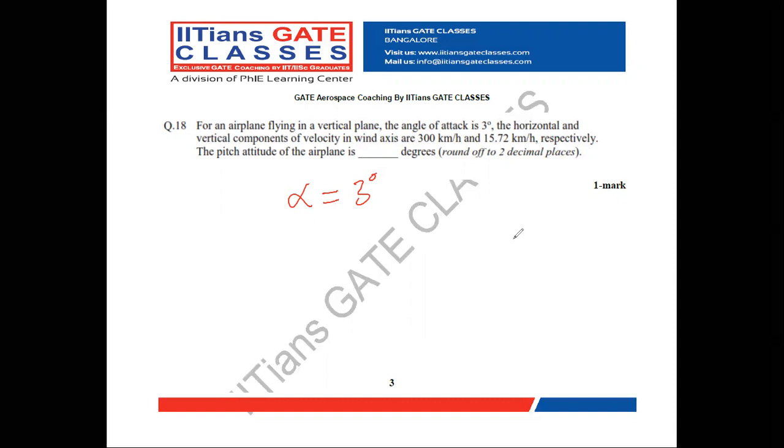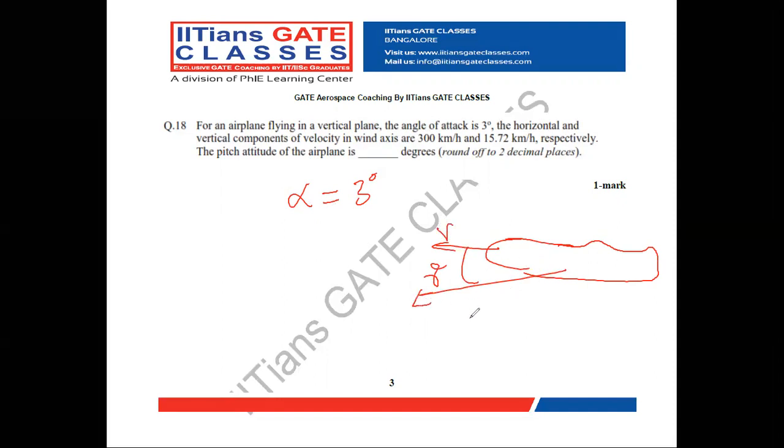Already your aircraft is climbing at an angle gamma to the horizontal. So this is V. When you resolve this, the horizontal component of velocity is V cos gamma, and the vertical component of velocity is V sin gamma.